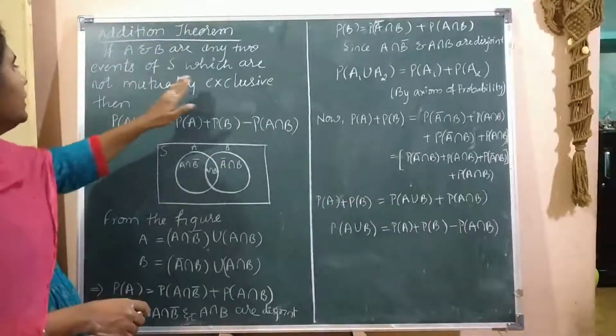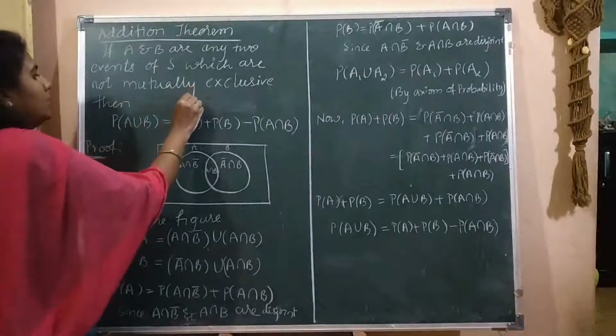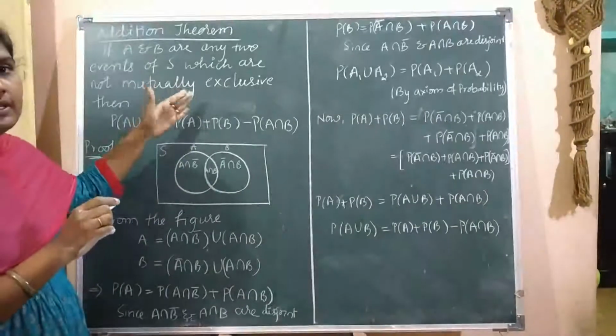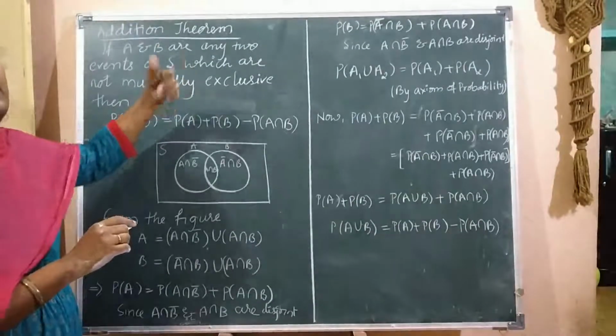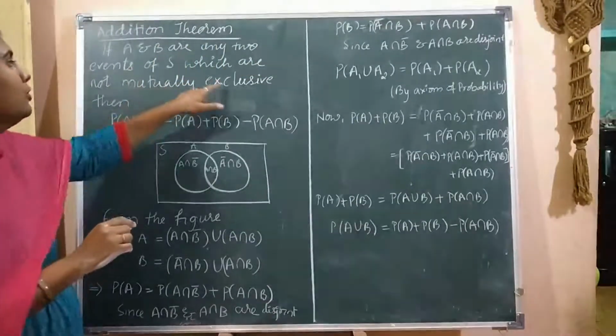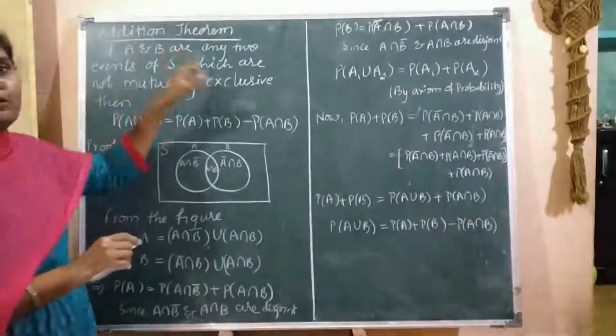Okay, mutually exclusive means what? If A and B are two events, then the happening of A prevents the happening of B. That is what mutually exclusive means. Here they are telling not mutually exclusive.